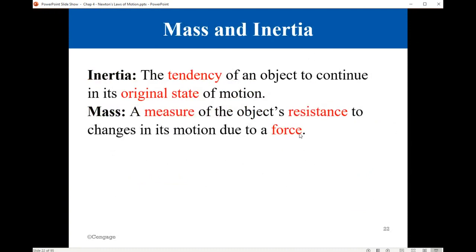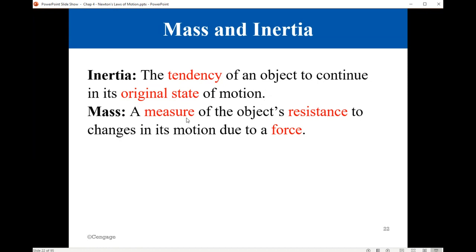When we learn about Newton's first law, usually we talk about inertia and about mass. Inertia is the tendency of an object to continue in its original state of motion. It could be at rest, or it could be with constant velocity. So the object tends to maintain that status.